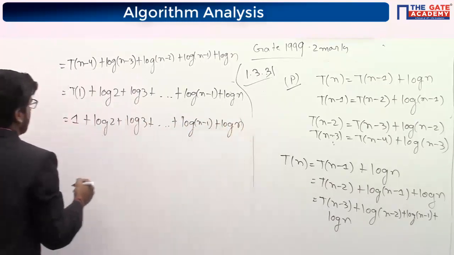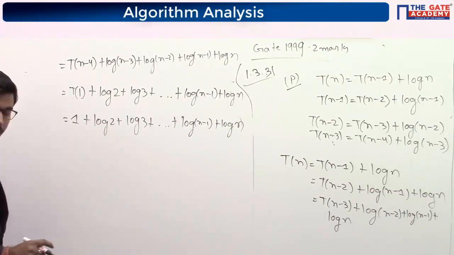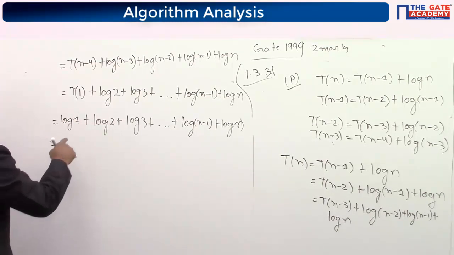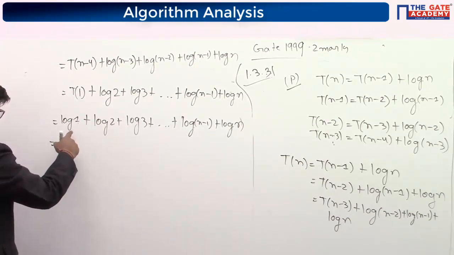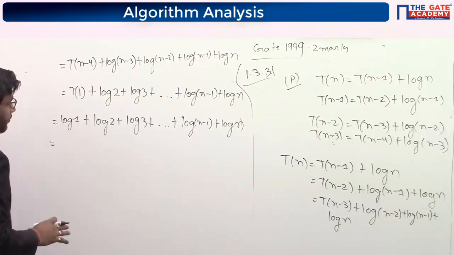And you can write 1 as log 1 also, because log of 1 is 1 only, okay. So you can write in that way also.